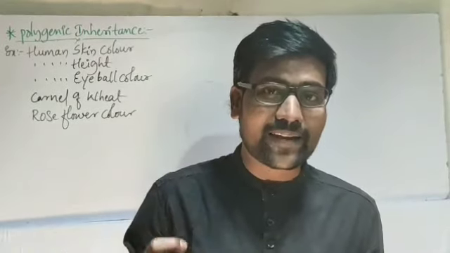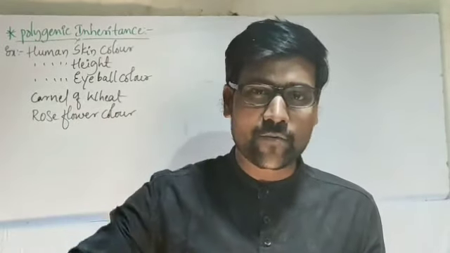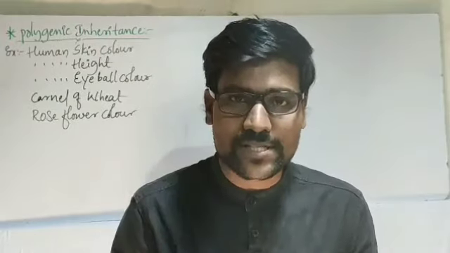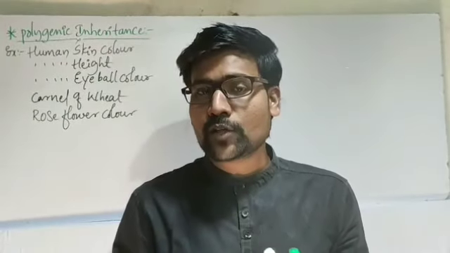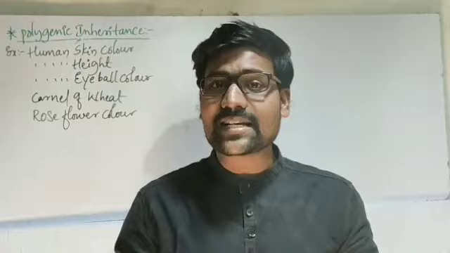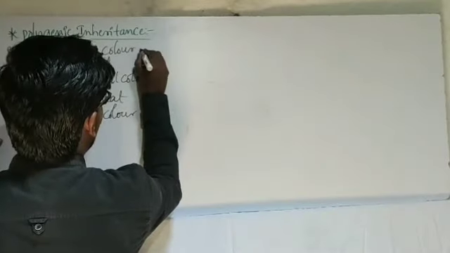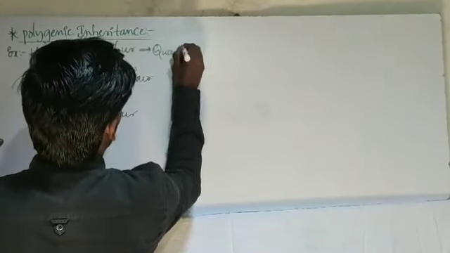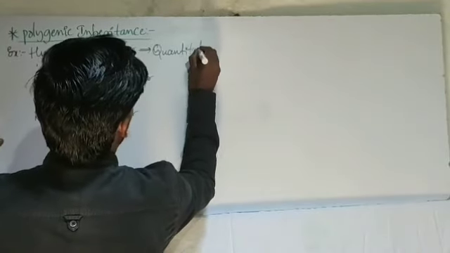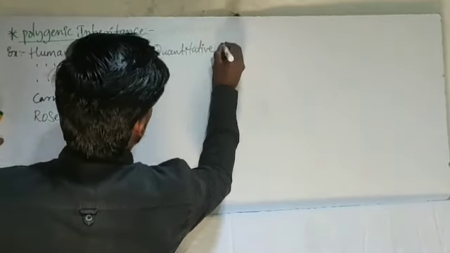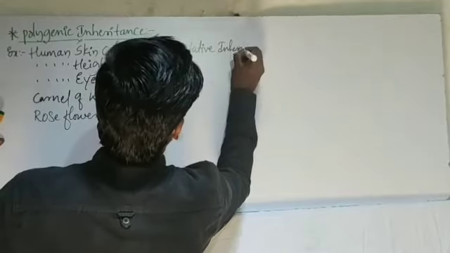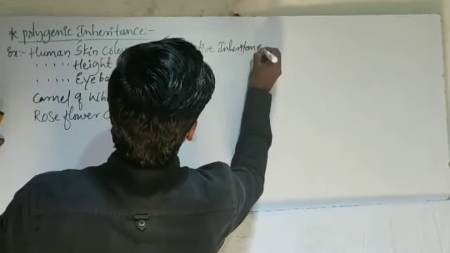But in some characters, many genes are involved, more than 2, more than 3 genes. At that time, the total trait is considered to be quantitative inheritance. For example, if I consider human skin color, I can call it quantitative inheritance. So it follows the quantitative inheritance pattern.